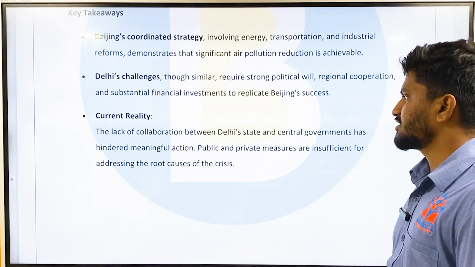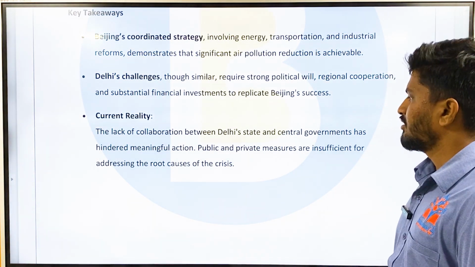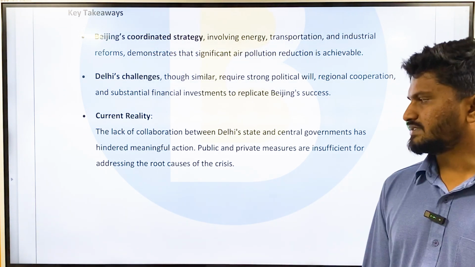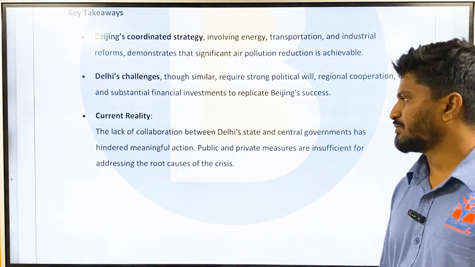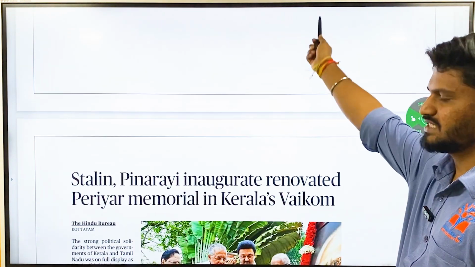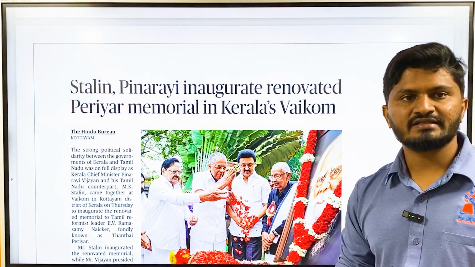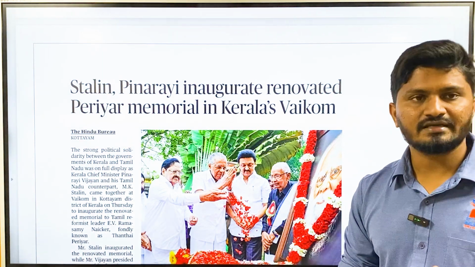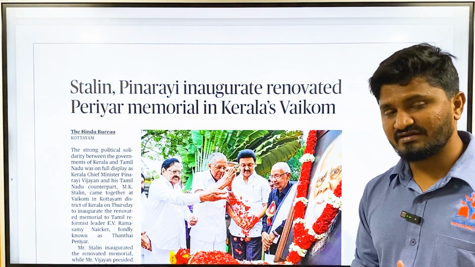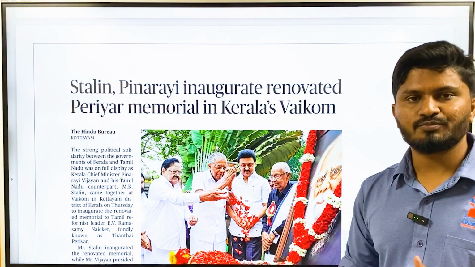The lack of collaboration between the Delhi state and central government has hindered meaningful action. And also public and private measures are insufficient for addressing the root causes, so they need to be increased. So this is about the Beijing article, a very important article, especially considering what is happening in Delhi, especially the recent articles regarding Delhi. You can expect such questions in mains also, so you can use these points as your substantiating points.